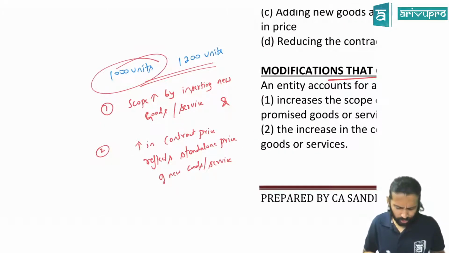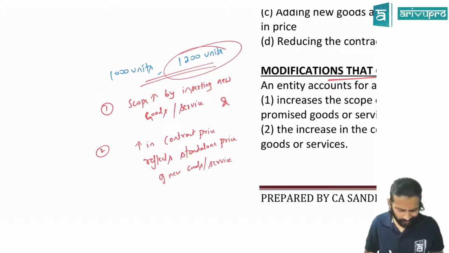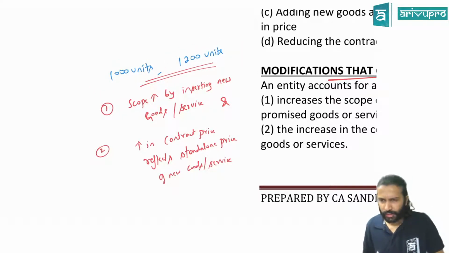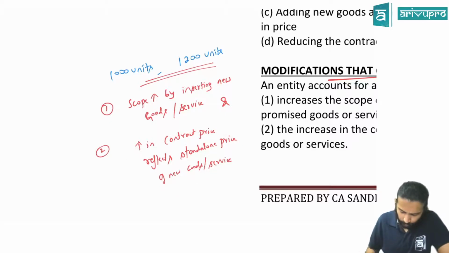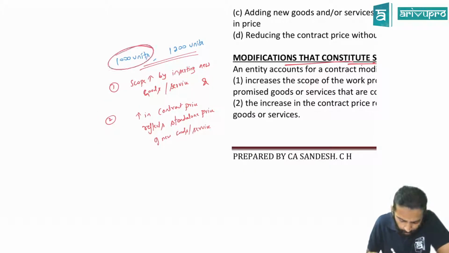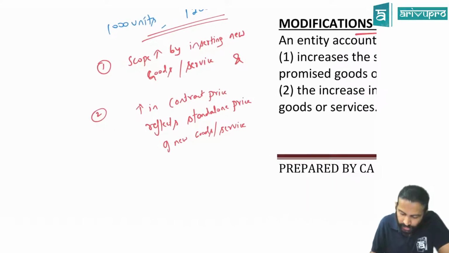Earlier the contract was 1000 units. If now it has been modified by increasing the number of units, here goods is increased, correct? Then we call it as what? Contract has been modified. Yes. Second one is what, sir? Okay. Second one, taking the same example. Earlier, how much was the units? 1000. Now it is how much? 1200. That means you have added how many goods?